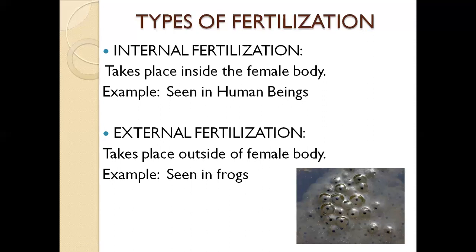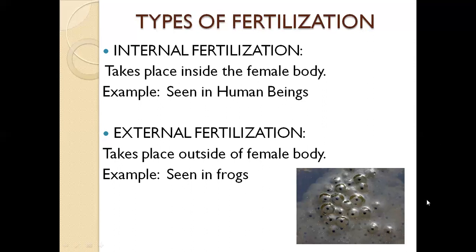They are not hard like the egg of a hen. They are not covered by any kind of shell. They are free. They are clusters. They just move in the water bodies. Now, when a male frog releases its male gametes, they combine.